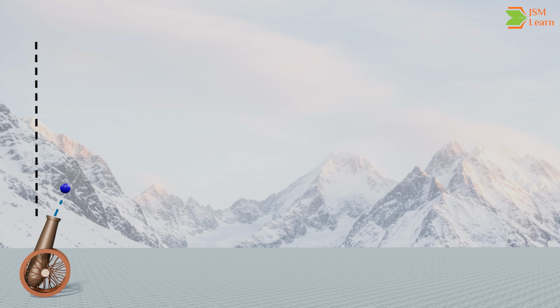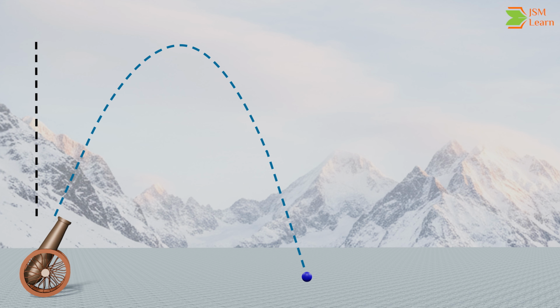Now the launch angle is reduced, while the initial speed remains the same. The ball follows a curved path and begins to move horizontally, producing a horizontal range. As the launch angle is decreased further, the horizontal distance traveled by the ball increases.